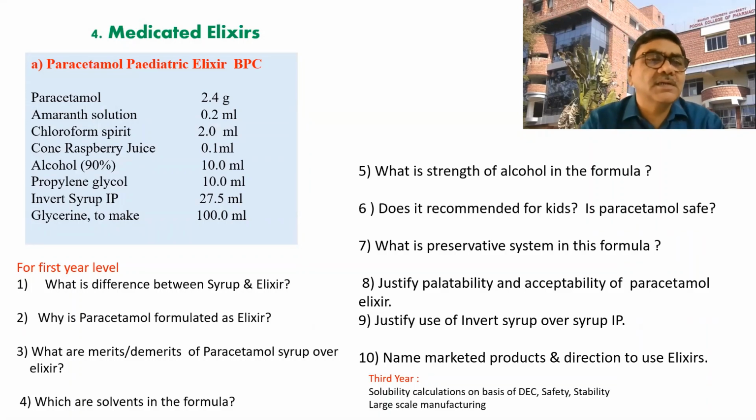Now this formula contains amaranth as a color, chloroform spirit, raspberry juice, alcohol, propylene glycol, invert syrup. So instead of syrup, now invert syrup is used. Then the glycerin to make the volume. Here the main vehicle is the glycerin. This formula does not contain any water. The previous was a syrup-based formula, therefore the vehicle was the syrup. Now here the glycerin is the solvent to make 100 ml.